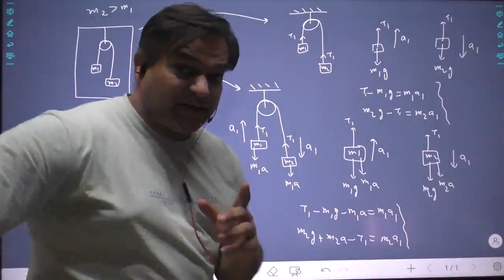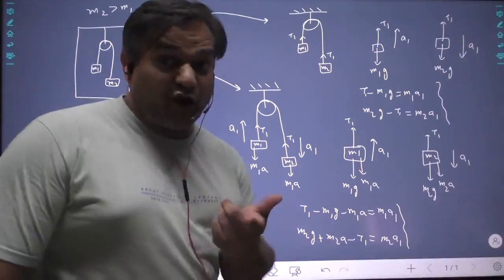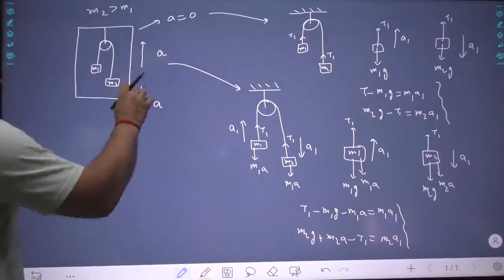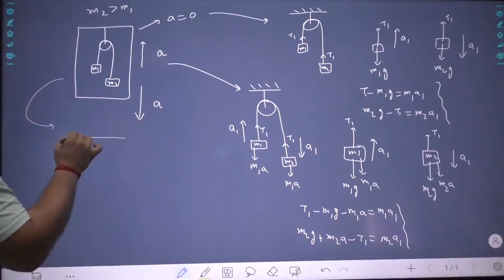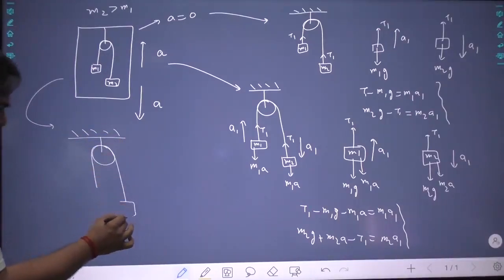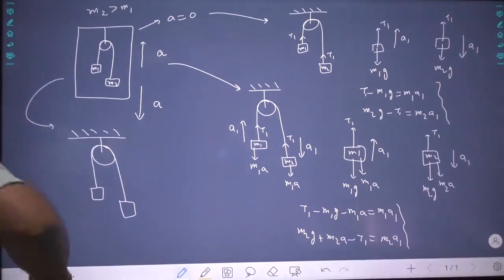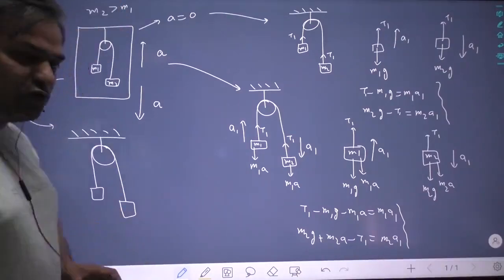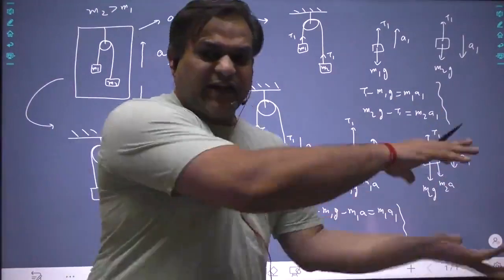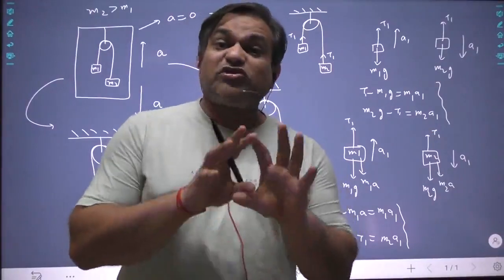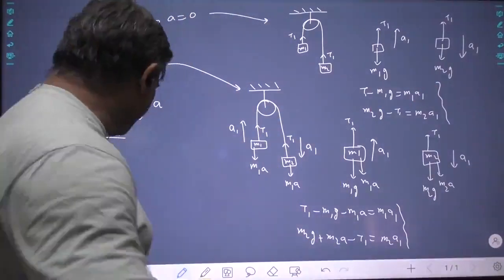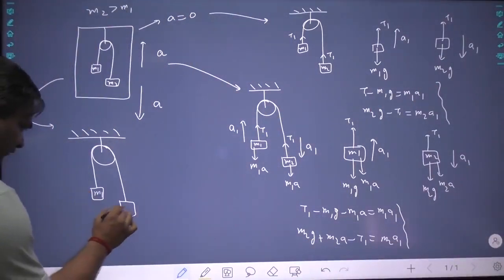Now this time, can you see, the tension here and the tension here will not be the same. They will be different. Now if the lift is going downward with A, you can again think of it in the earth frame by applying pseudo force. Since the lift is going downward, the pseudo force is always applied in the exact opposite direction, just 180 degrees opposite to the motion of the frame, the motion of the support, the motion of the container, whatever you want to take. So we have M1, we have M2.